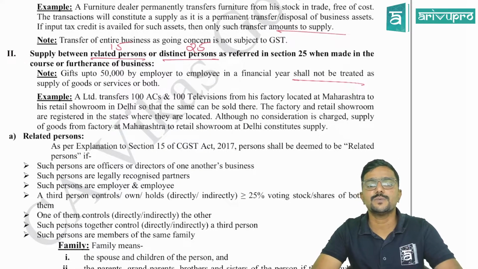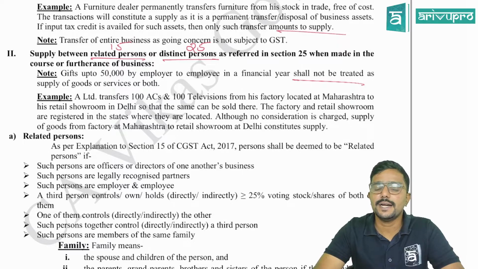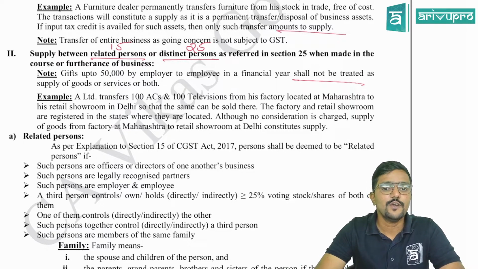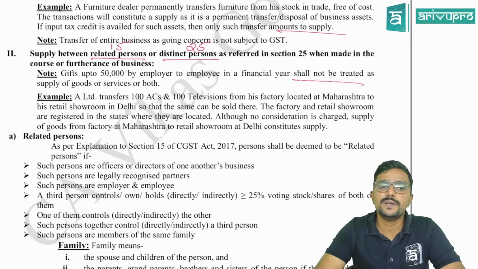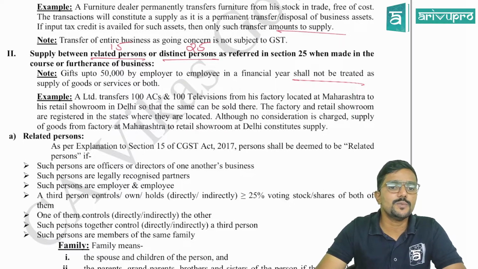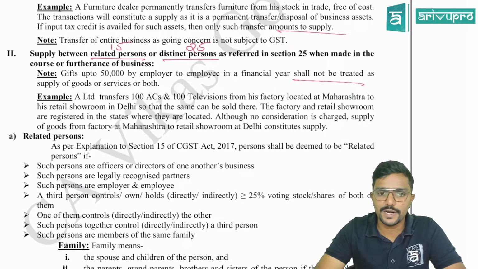Example for para 2. A Limited transfers 100 ACs and 100 televisions from his factory located in Maharashtra to his retail showroom in Delhi, two different states, so that the same can be sold there. The factory and retail showroom are registered in the states where they are located.